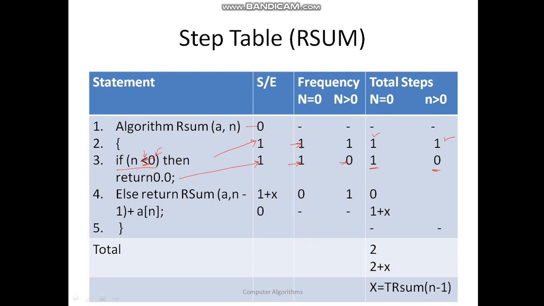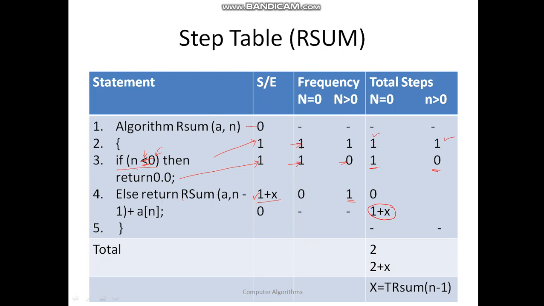Similarly, for the else part, if n is equal to 0 is true, you are not going to come here. But if it is false, at that time you are going to come here and require 1 plus x. How 1 plus x? This is 1 and this is x. This is going to be executed exactly once. So the total number of steps will be 1 plus x.